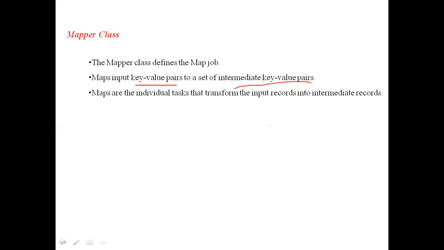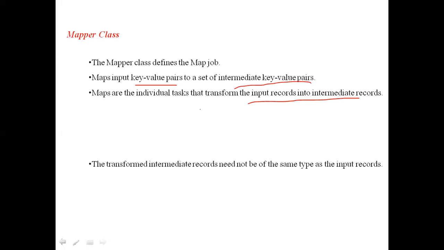These maps are the individual tasks that transform input records into intermediate records. Already we know every task tracker will contain a separate map. They are the individual ones. They will take the input records and generate the intermediate records. They are the individual tasks that transform the input records into intermediate records.